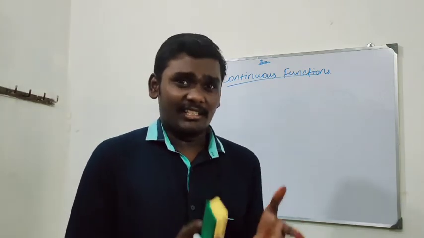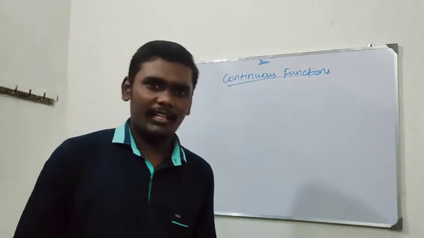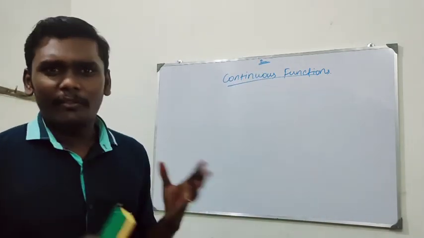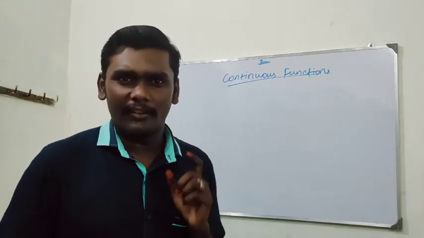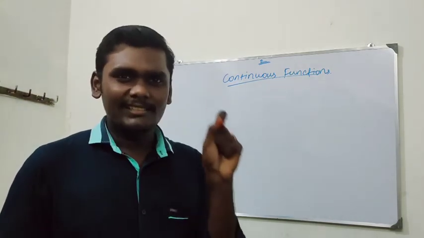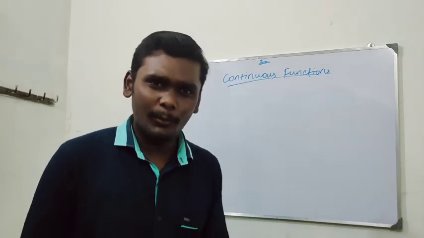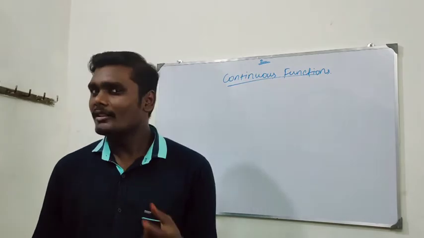In real life, what does continuous mean? An event which occurs without a break, we can say the event is continuous. In a similar way, every function has its own graph. In that particular graph, if there is any break, we can say the function is not continuous. If there is no break, we can say the function is continuous.